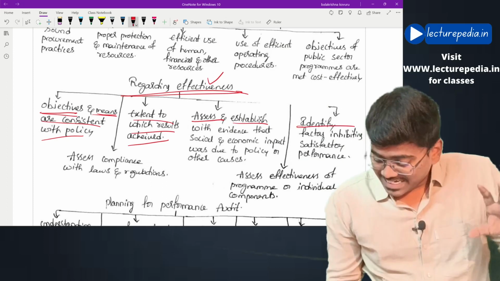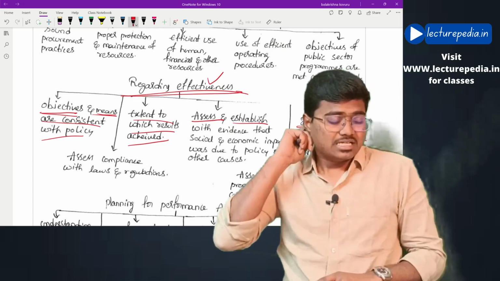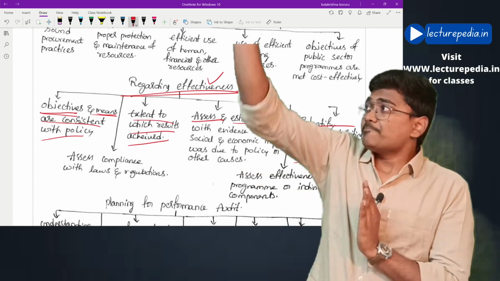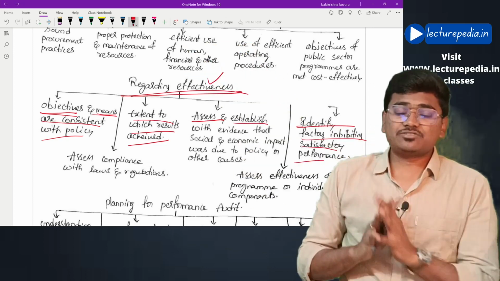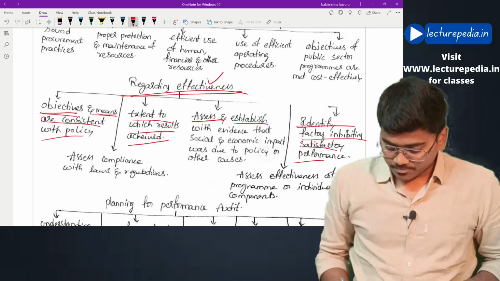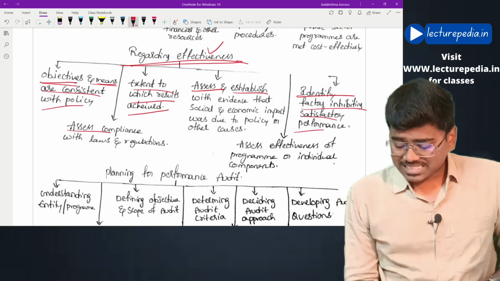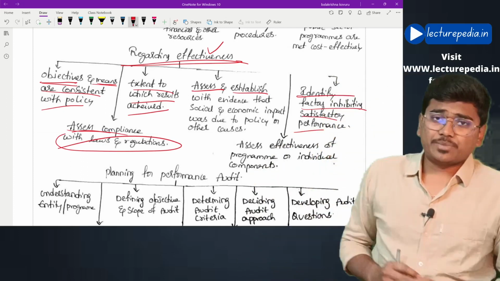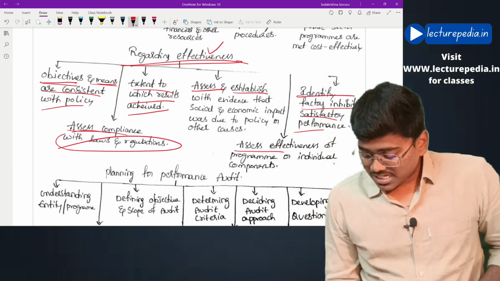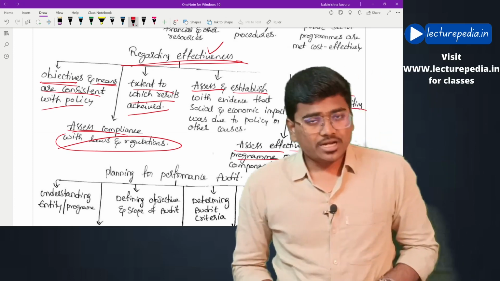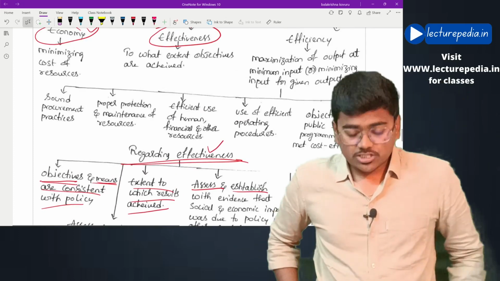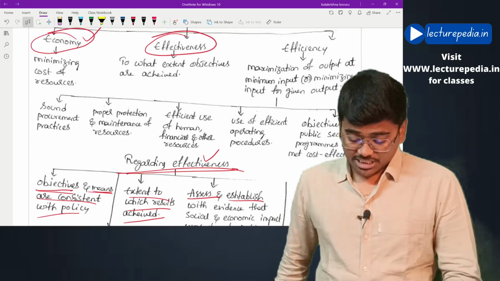Next, he will identify factors inhibiting satisfactory performance. Due to which reasons the goal has been achieved, those factors will also be checked by the auditor. Next, he will assess whether laws and regulations have been complied with in order to achieve that particular objective, and he will also assess the effectiveness of the program on individual components. Okay, these will be checked by the auditor with regard to effectiveness.